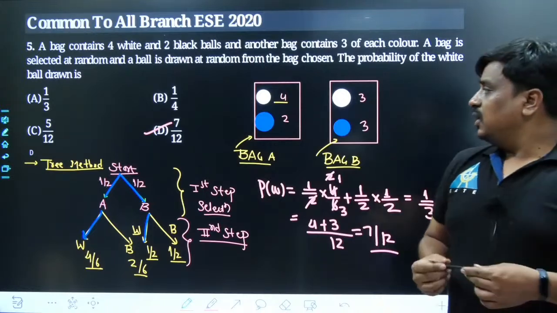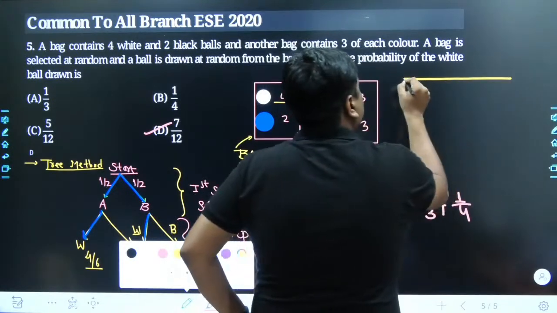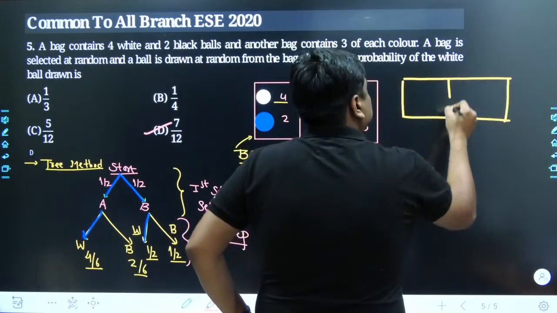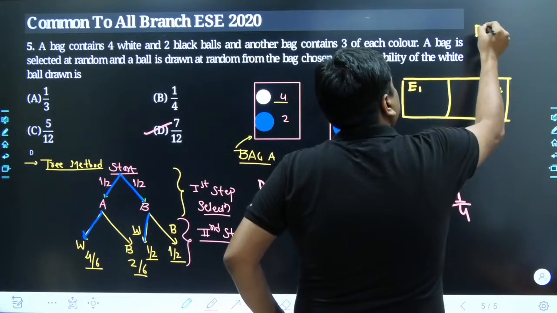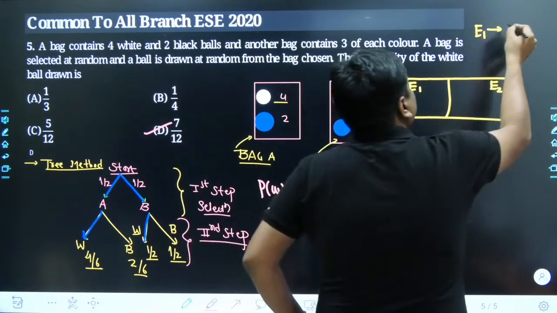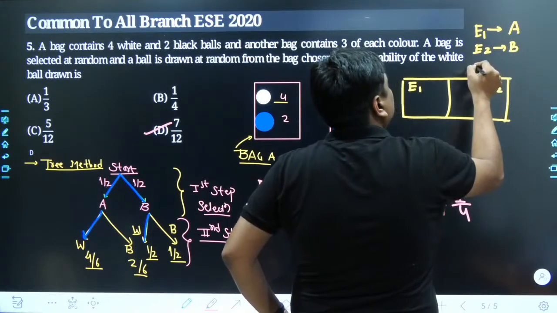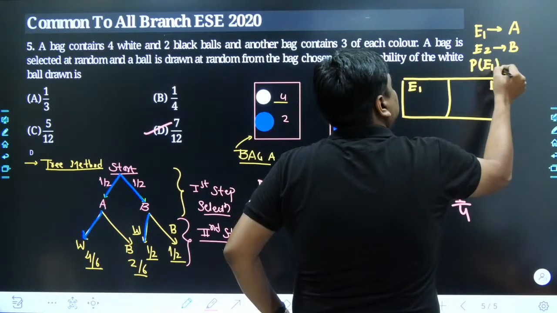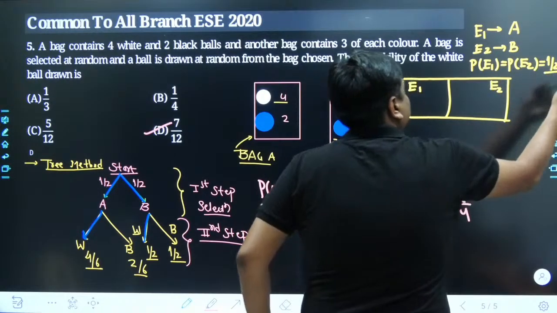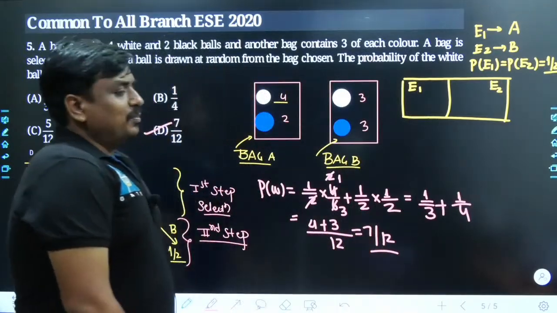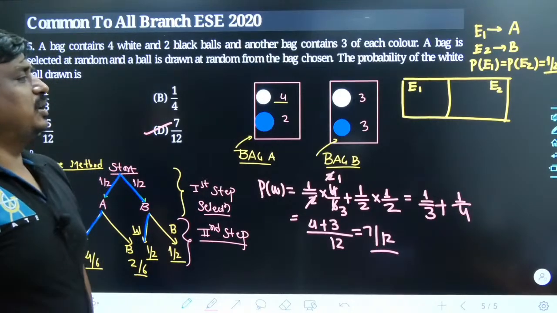And even you could have figured out this problem with the help of Bayes' theorem. You would be having the two events in the background, that is E1 and E2. What are they? They are the events for the selection of bag A and bag B. Obviously their probabilities are clearly known to me. So in future, whenever P of E1 or P of E2 is required, I would be feeding their data as half, because their selection probabilities have been equiprobable. Till this point, probably each and everything must be clear to all of us.